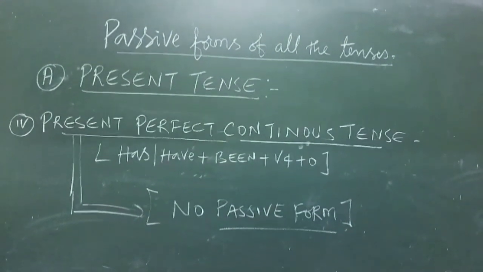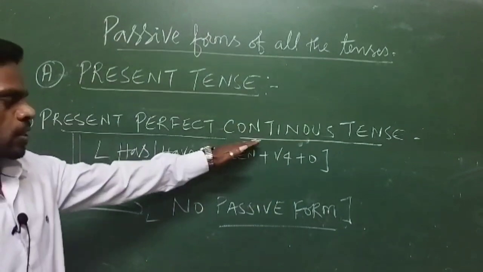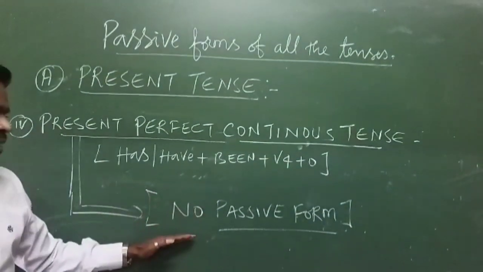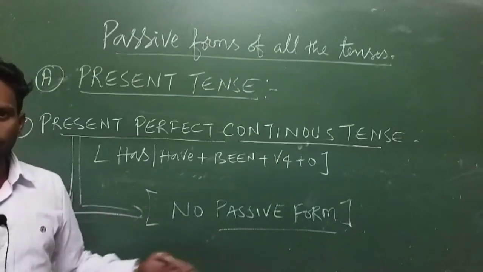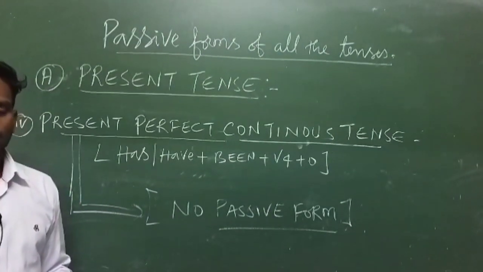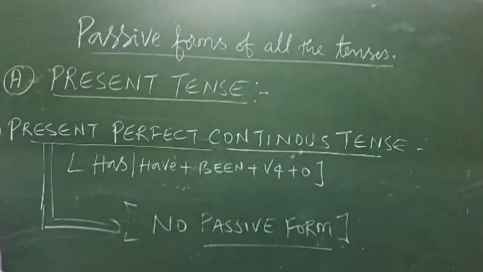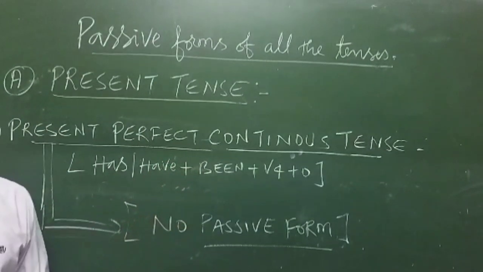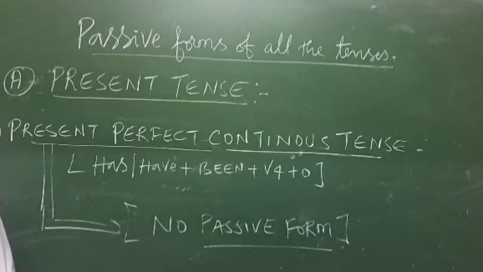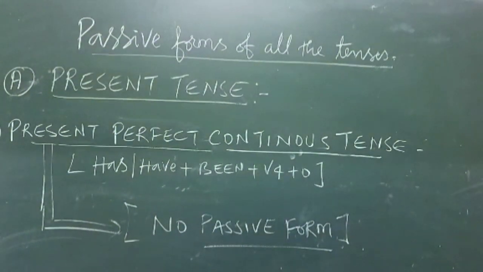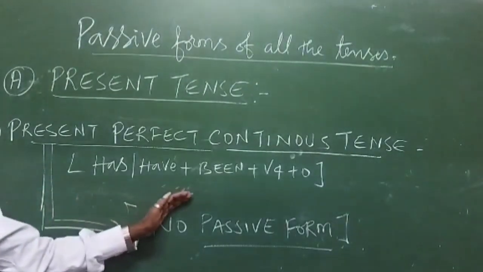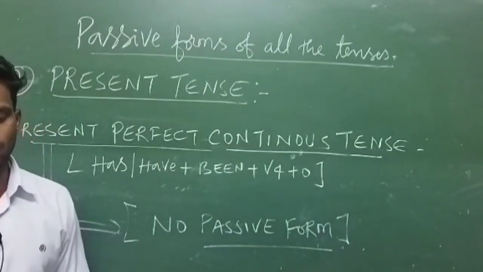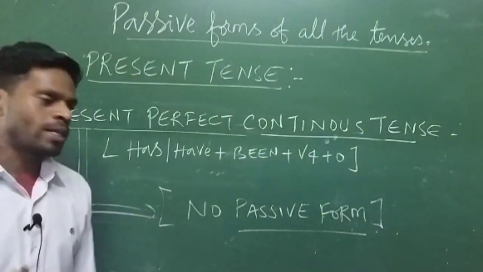Next we have present perfect continuous tense, and for present perfect continuous tense we don't have passive forms. So if you get a question to change into passive voice, and the sentence is in present perfect continuous tense, then simply you write the entire sentence, and at the end you write no passive voice.